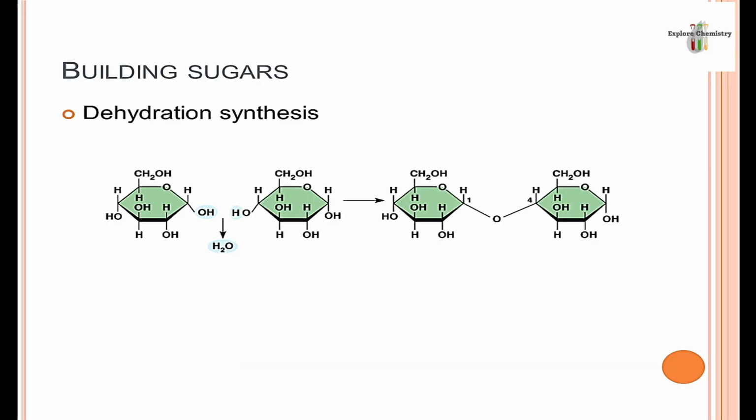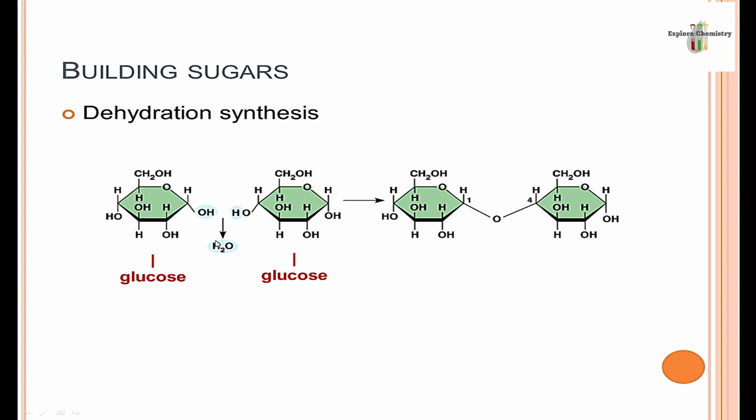How do two monomers or monosaccharides combine to form a large structure? Here you can see these are two monosaccharides, glucose and glucose. Through the dehydration process, meaning removal of water, these two can combine.